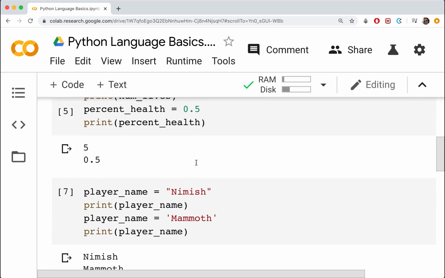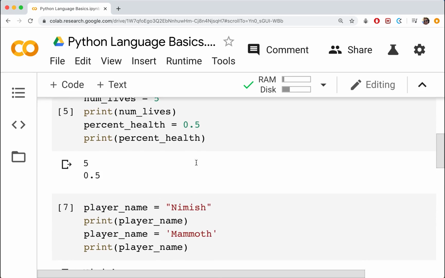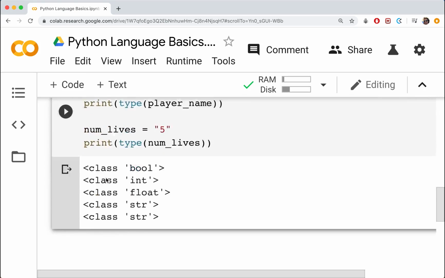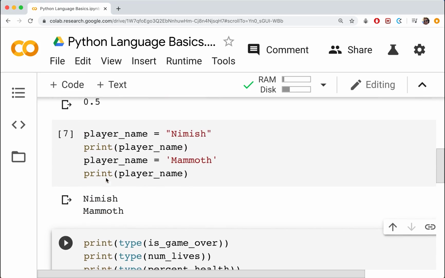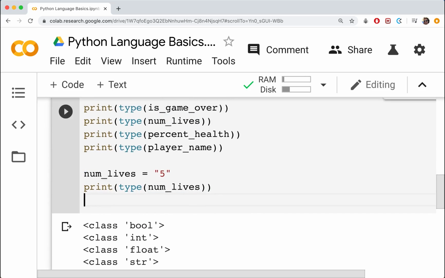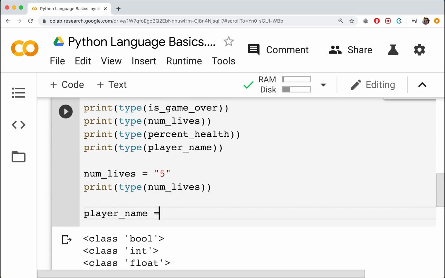Also, one final thing I should mention, I don't think we've covered this yet, we can actually reassign a value of another variable. So for example, if I wanted to say for whatever reason my new player name is going to be equal to the number of lives, I totally can. I can say something like player name is going to be equal to number of lives. It doesn't really make much sense in our context, but you can totally do that. It doesn't just have to be a literal value each time. We can reassign a variable value too.